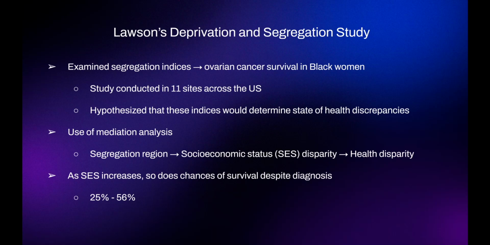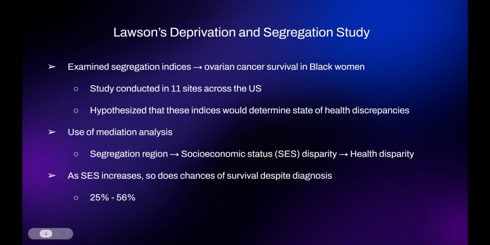So in this case, a more segregated region would lead to greater disparity in socioeconomic status across populations, and that this disparity in socioeconomic status would lead to greater disparity in health quality.